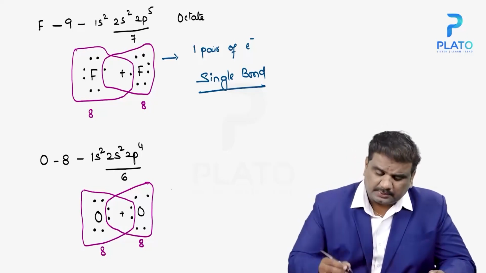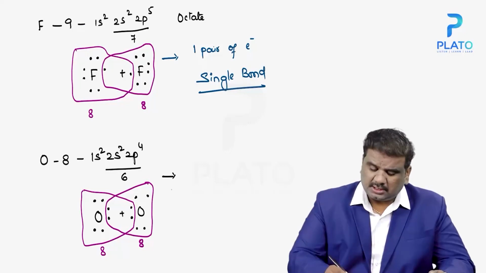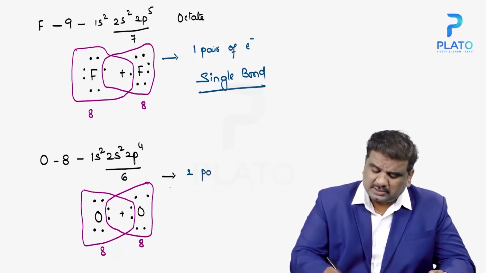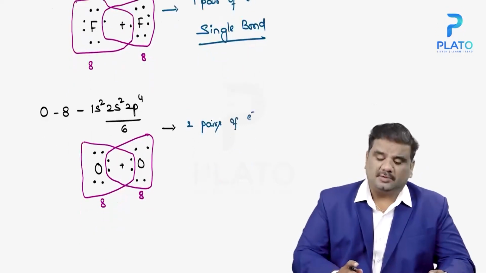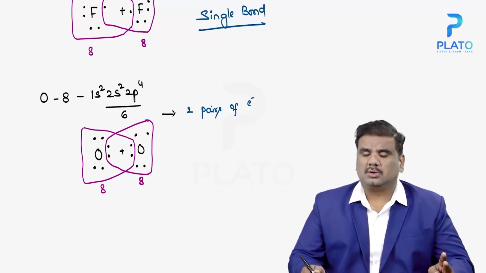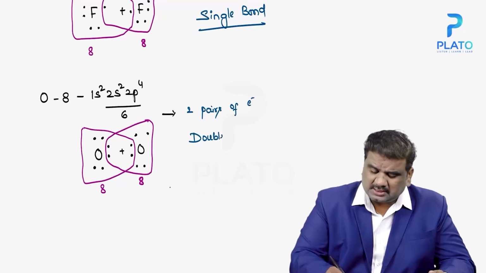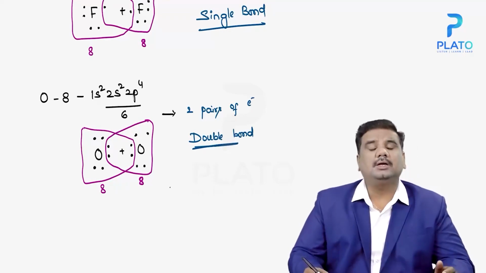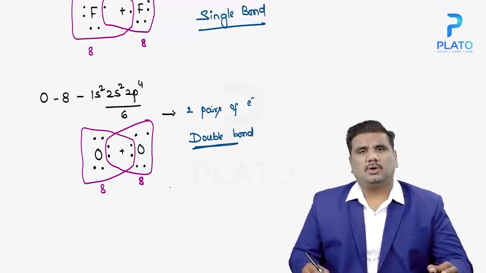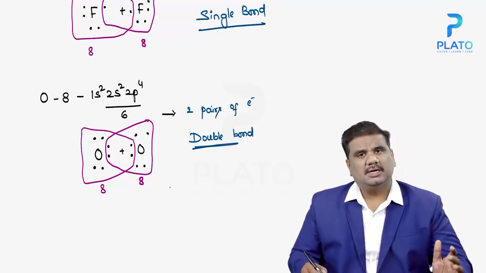How many electrons are involved in the bonding process here? 2 pairs of electrons are involved in the bonding process. Each oxygen atom is contributing 2 electrons. That is the reason why the bond that is formed here is known as a double bond. Why? Because 2 pairs of electrons are involved in the bonding process, so the bond that is formed is known as a double bond.